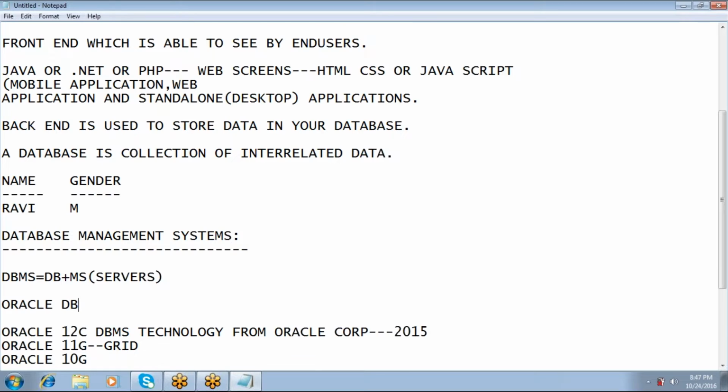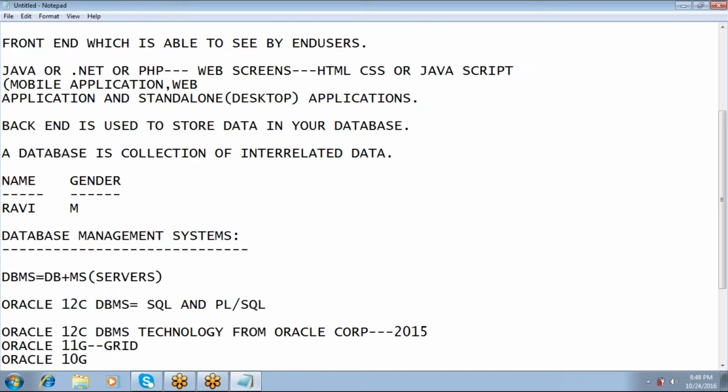So now my question is, Oracle is a DBMS, right? Yes. What are the various components available in Oracle DBMS? What are the various components available in my Oracle 12c? SQL is one component and PLSQL is another component. Are we clear now? Yes.